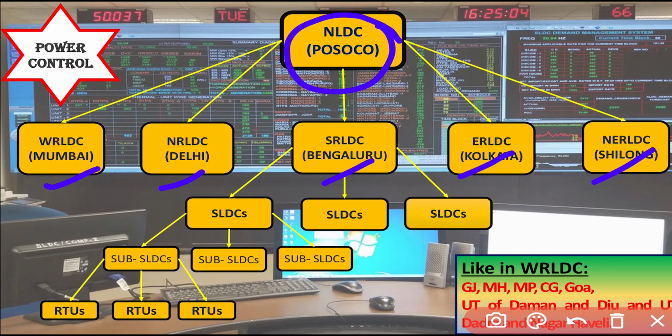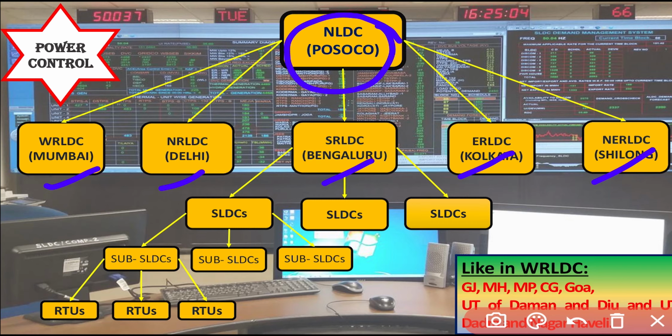Each regional load dispatch center again has control over the SLDCs of the respective states. In Maharashtra, the state load dispatch center is in Kalwa, and in Gujarat, it is in Vadodara.